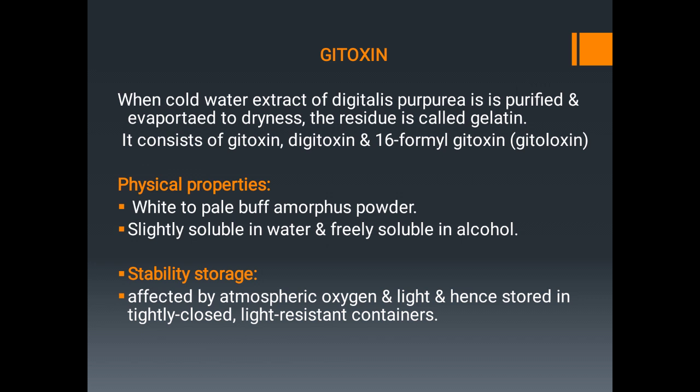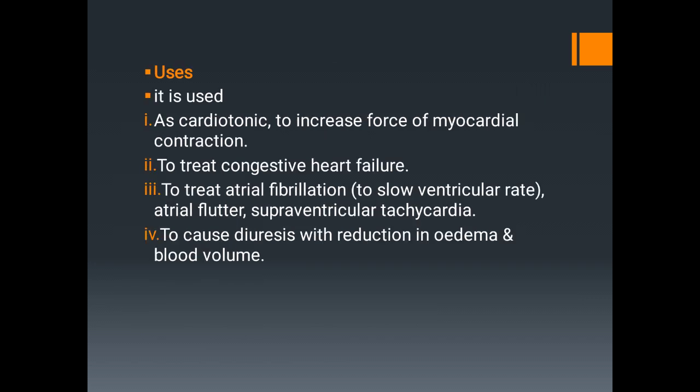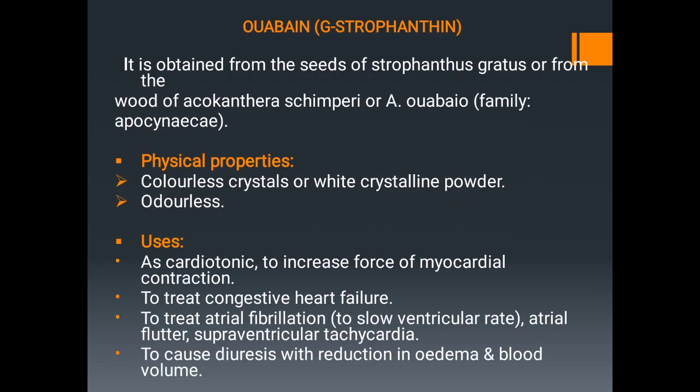Stability and storage: affected by atmospheric oxygen and light, hence it should be stored in tightly closed light resistant container. Uses: it is used as cardiotonic to increase force of myocardial contraction, to treat congestive heart failure, to treat atrial fibrillation, atrial flutter and supraventricular tachycardia, and cause diuresis with reduction in edema and blood volume. Again same as that of digitoxin.